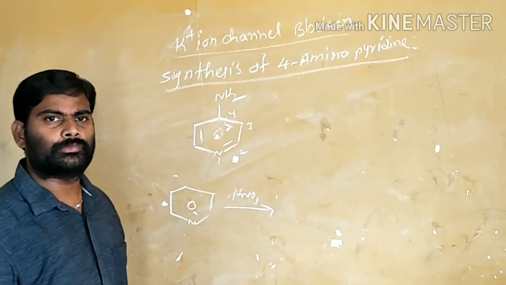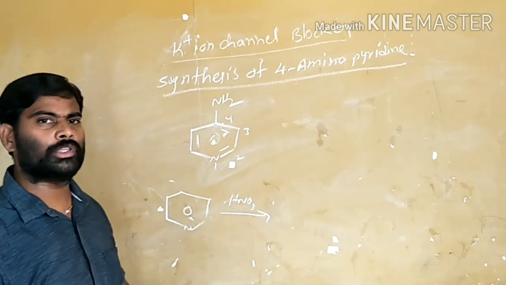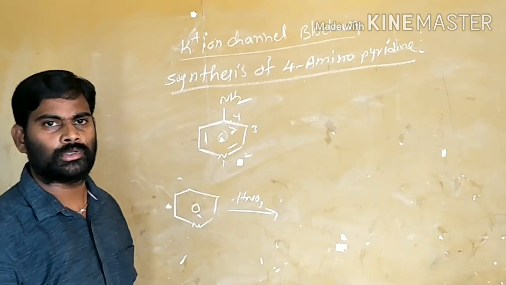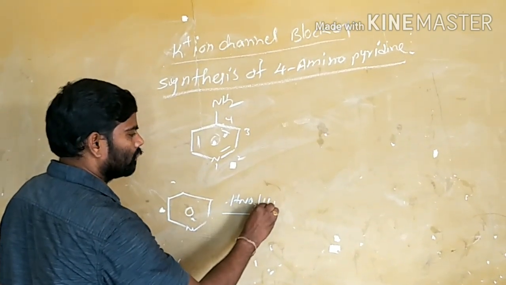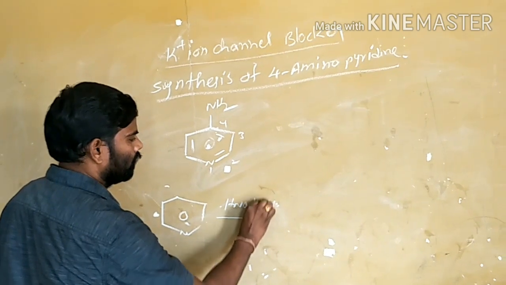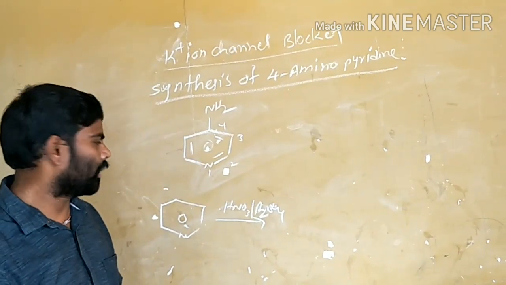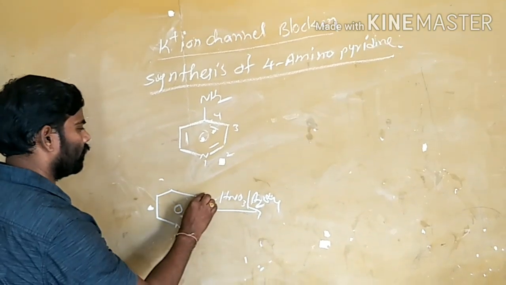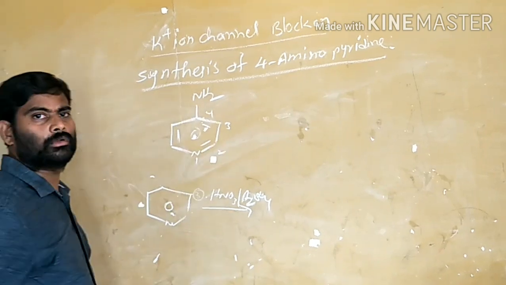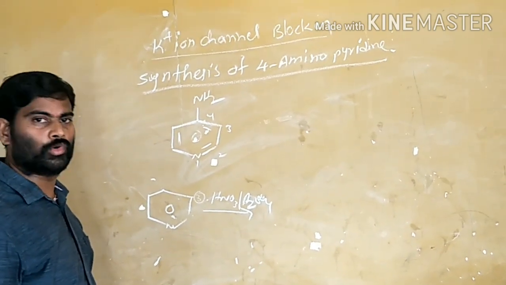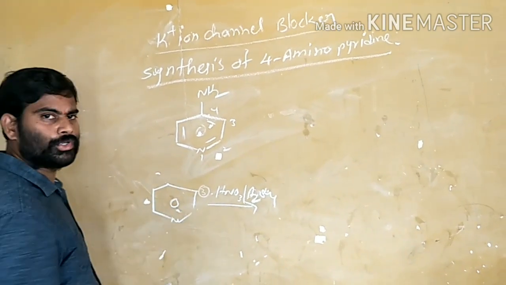But after formation of the nitro group, if you are doing the reduction, you will get the amino product. But in electrophilic reactions, there is NO3. In pyridine, electrophilic substitution reactions take place at the third position. But we need the nitro group on the fourth position. Why is this electrophilic substitution taking place at the third position?